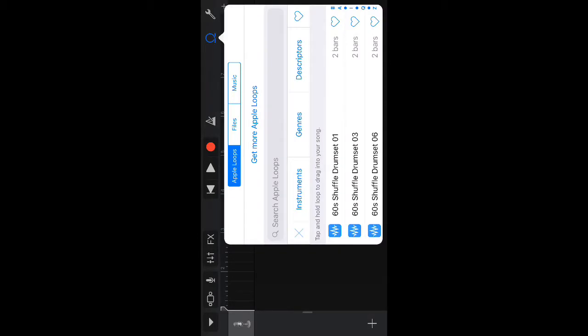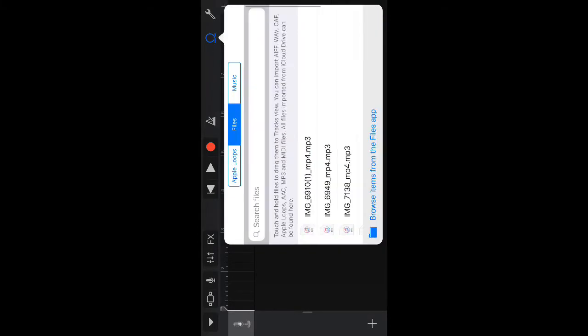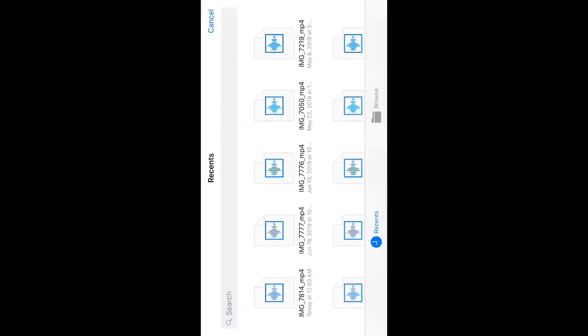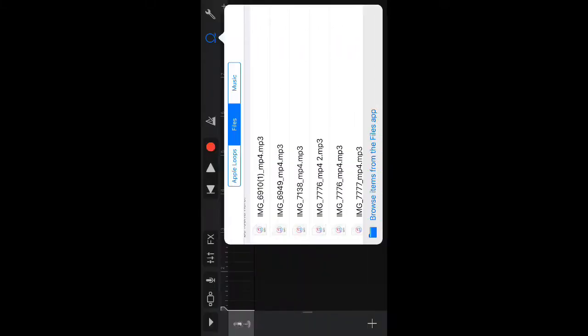Turn that off. Then you want to go to the loop-de-loop thing right here. Click it, and you go to Files, and browse from your file. Find the one that you have.